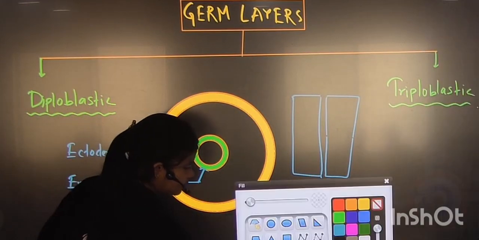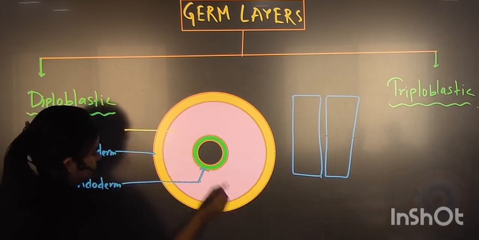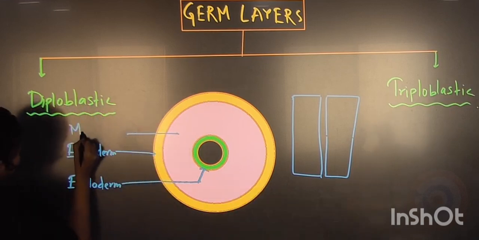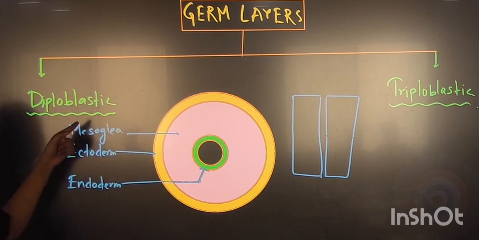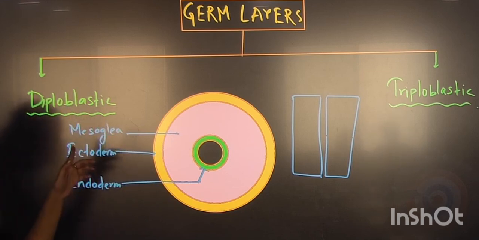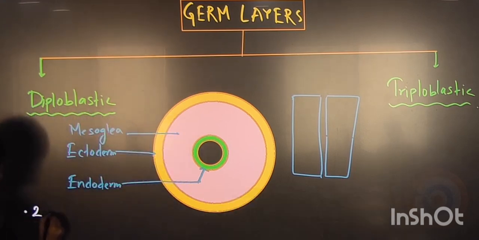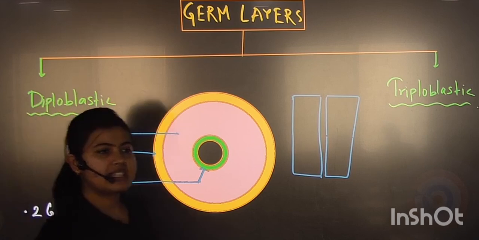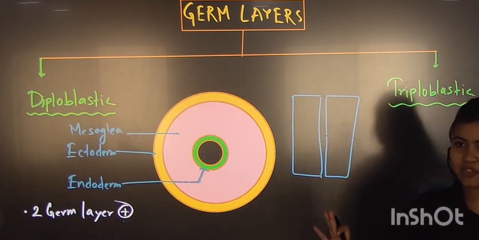Let me color this also. Mesoglia. Is it visible to the last bench? Getting my point? So what point did I cover? That two germ layers will be there. Students, is it fine? I am explaining you everything and writing on the board in points.